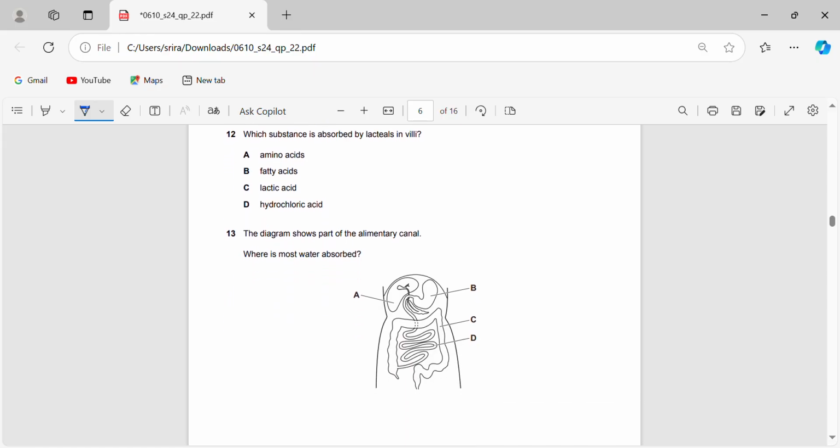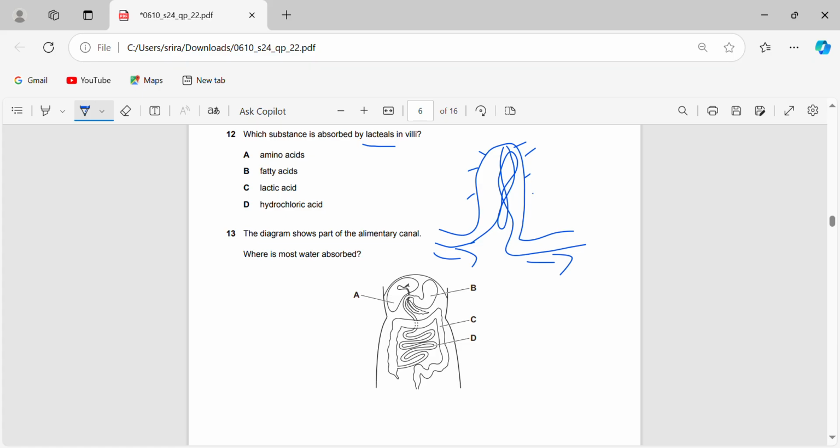Which substance is absorbed by the lacteals in villi? You need to know the structure of villi. You have the drawing like this, with many capillaries inside and then microvilli on the surface. This drawing is very inaccurate, guys, but there's a capillary coming in. It's going to get intertwined, and then it's going to go out. Blood comes like that and goes back like that. So you have a certain thing called lacteals within this.